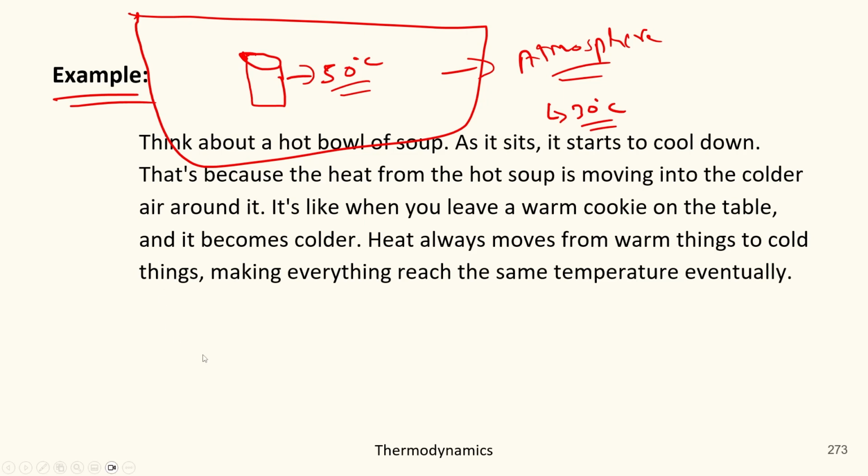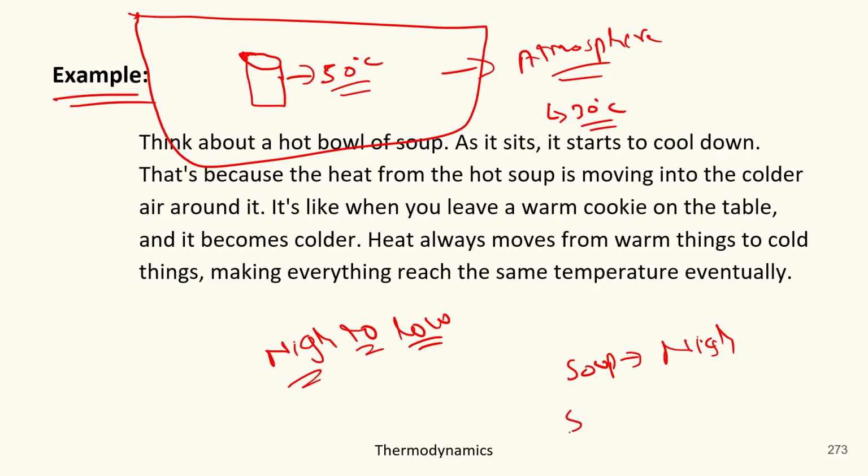So in this scenario, there will be a flow from high to low as per the law. Okay. And here the soup bowl is at high temperature. This atmosphere is at low temperature.